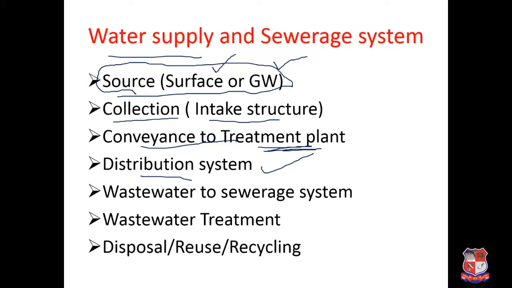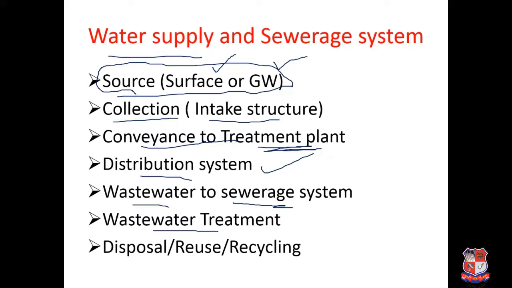Once it has reached your house, water may result in wastewater, because we are using it for many purposes, and once it has become wastewater, it will be transferred to your sewer pipeline. The whole system is called the sewerage system, that is the collection and transportation of wastewater, and that will transfer wastewater to the wastewater treatment plant.